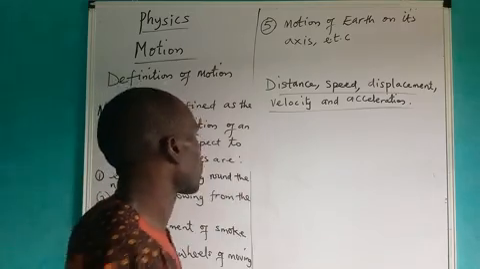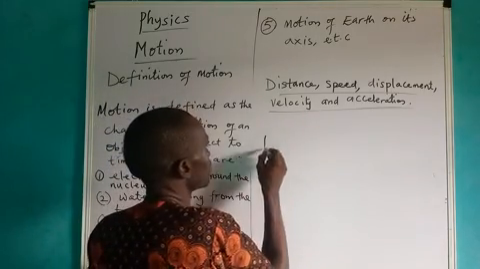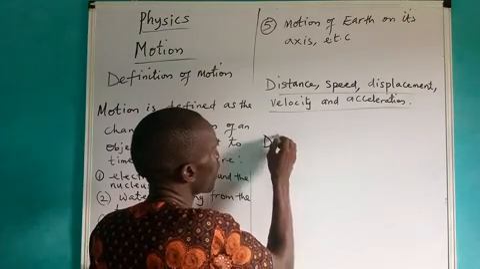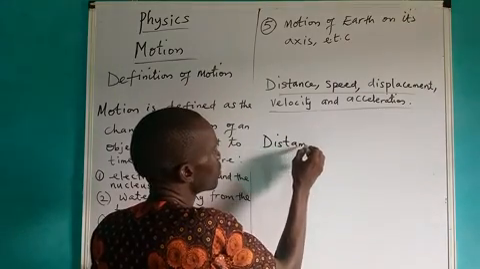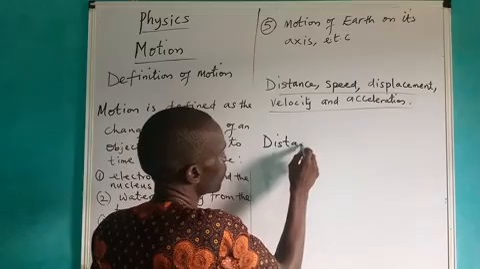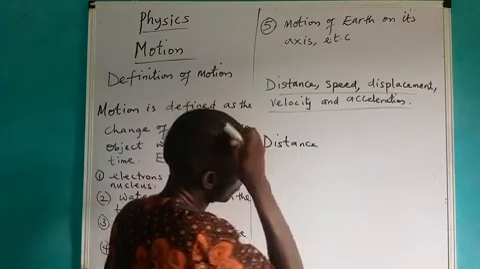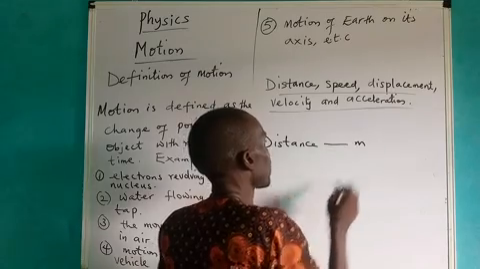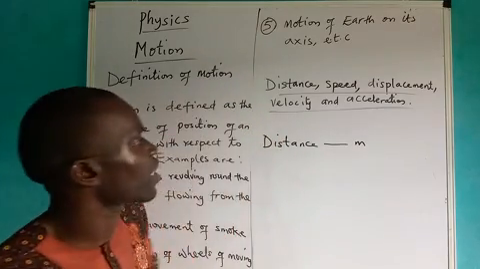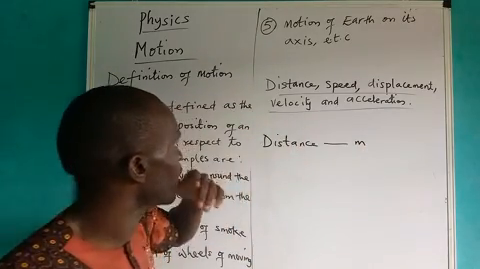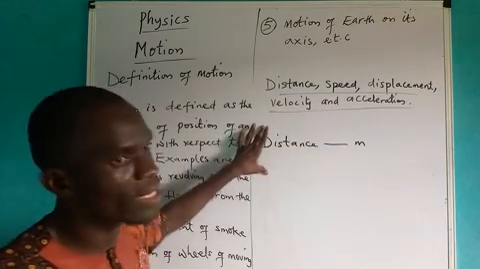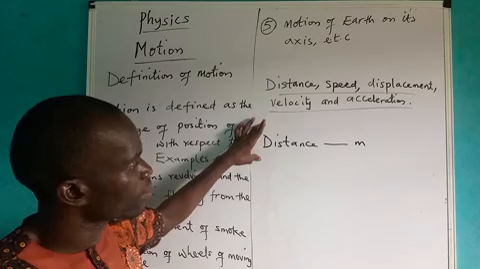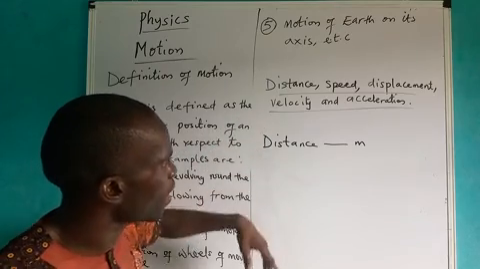Now, this distance is measured in meter. We use meter to measure distance. Okay? And don't forget that distance is a scalar quantity.